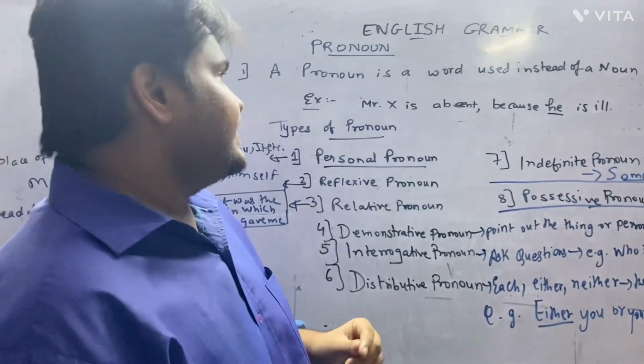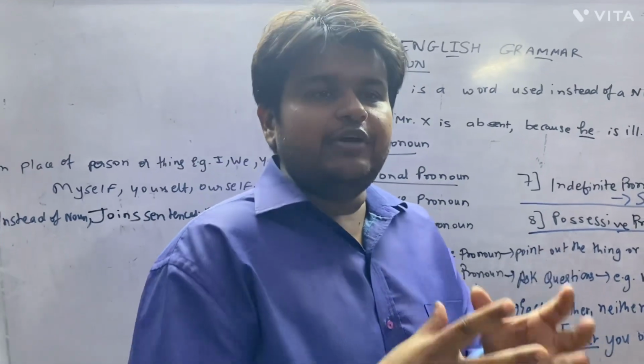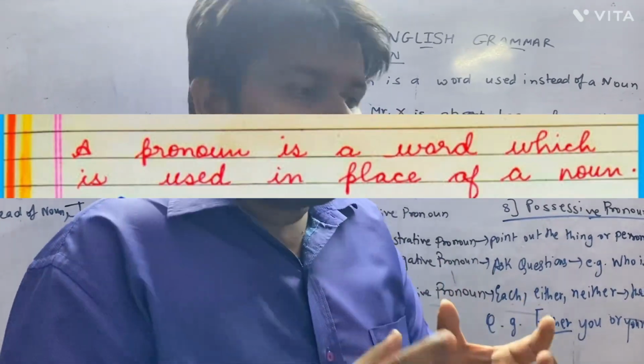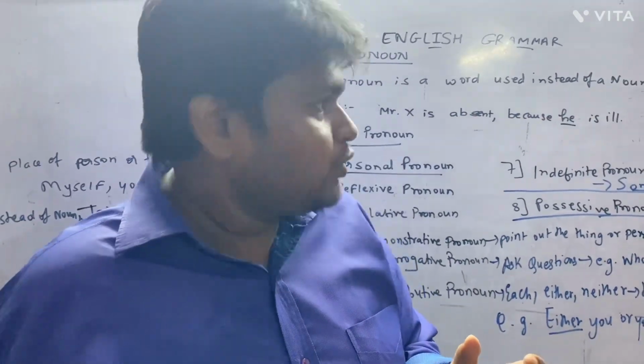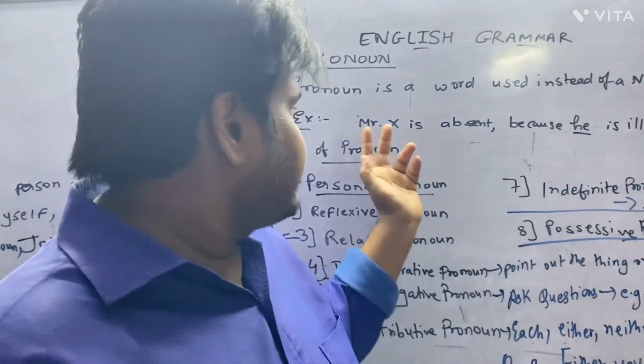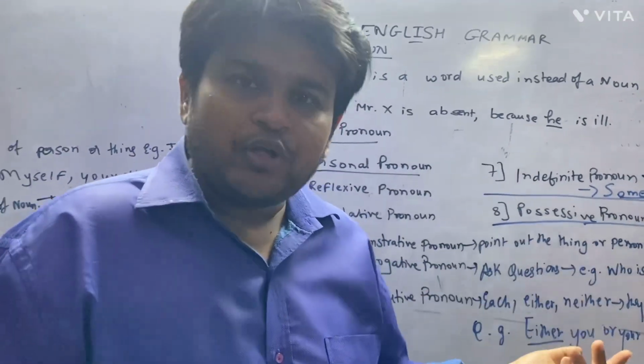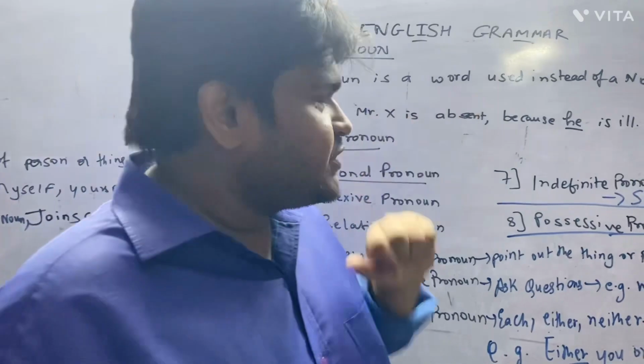So basically, as the definition says, what is the pronoun? A pronoun is a word which will be used instead of a noun. Okay. Let me take an example of this. Suppose I take an example like Mr. X, maybe a Japanese name could be Yakahama. So Mr. Yakahama is absent.